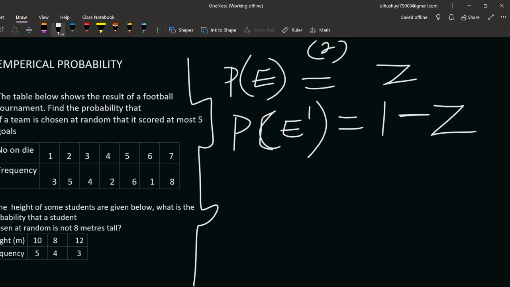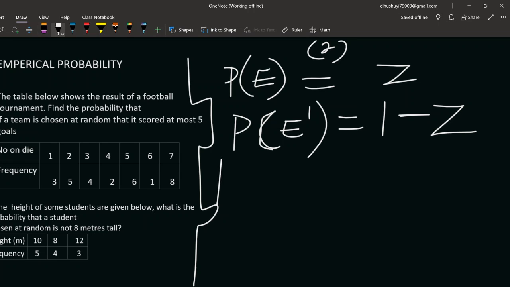It's 1 minus Z. You see that we will use the same approach to solve this question. If a student is chosen at random, the probability that he is not 8 meters tall is 1 minus the probability that he is 8 meters tall, which implies you calculate the probability that it will be 8 meters tall.